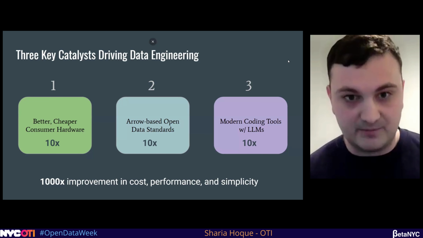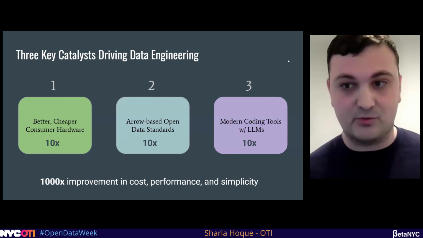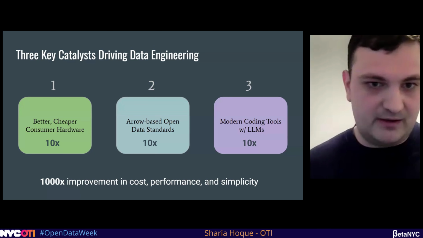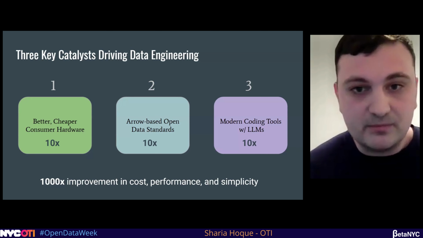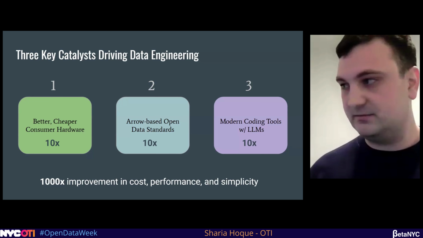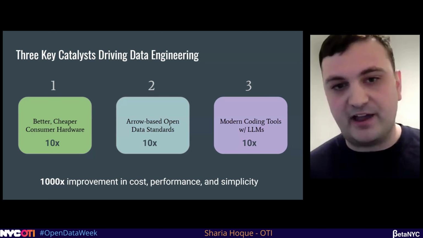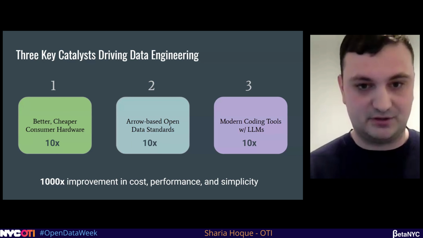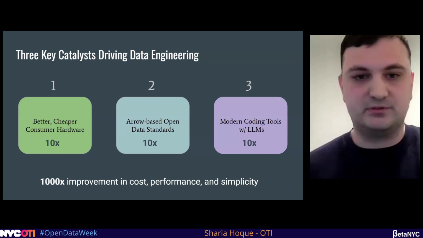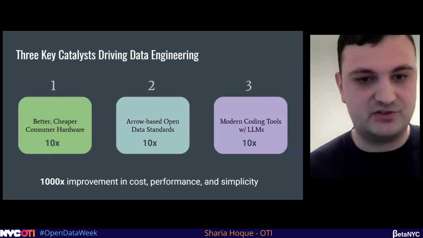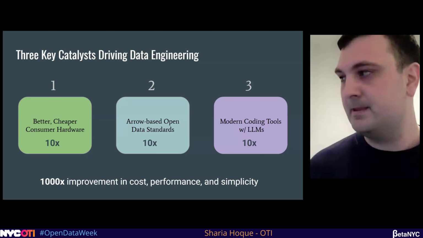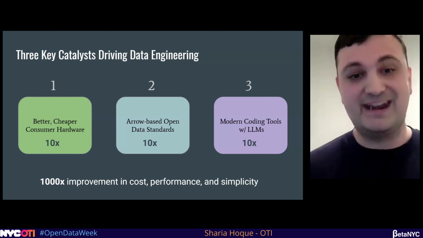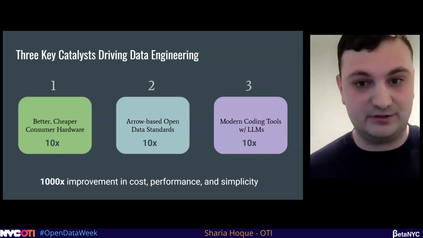We have better hardware compared to a decade ago, compared to 2 decades ago when the foundations of the data engineering space were created. Our computers are just better and faster and cheaper. Number 2, open source, Arrow-based data standards. What used to only be possible from platforms and companies that invested millions of dollars in engineering talent to create is all now available open source. There are primitives for everything in the data engineering process, open source, freely available. And then lastly, we have modern coding tools that make it easier to use that software, and then LLMs that make it even easier to use that software in general.